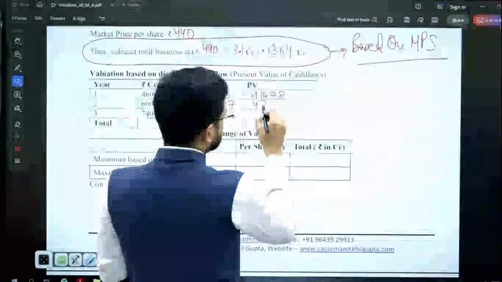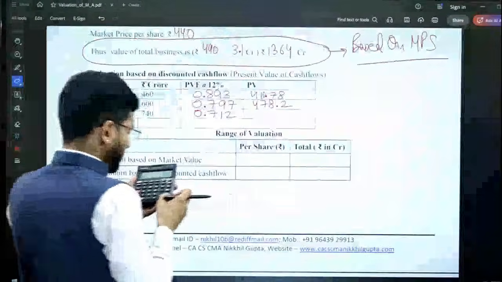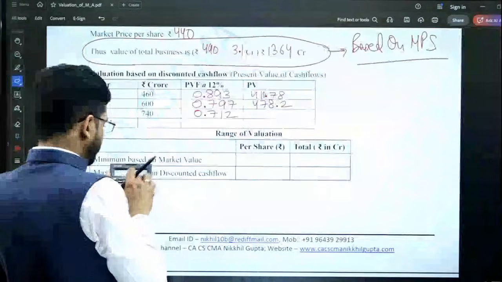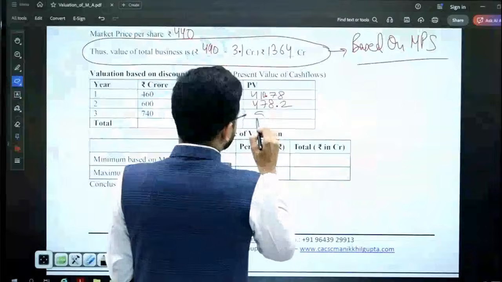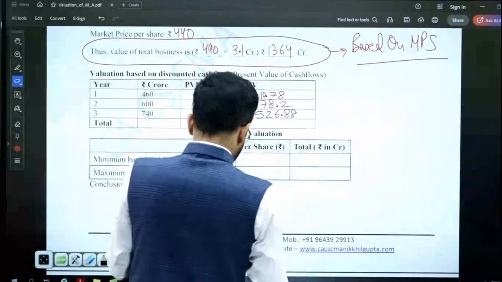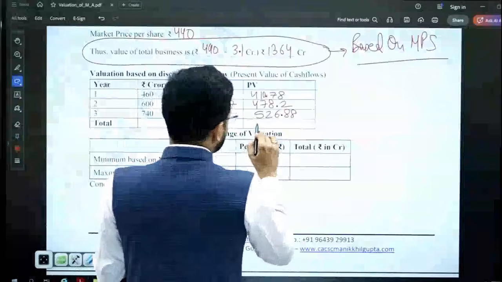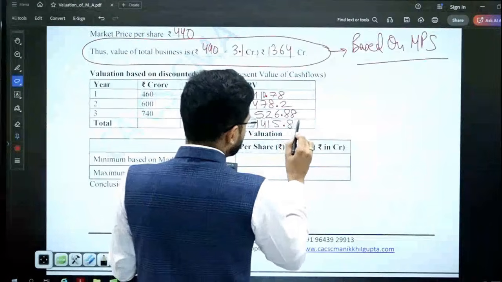This is 478.2. M plus again. Then 740 multiplied by 0.712, again M plus, 526.88. Then I'll do an MRC. The total value is 1415.86.